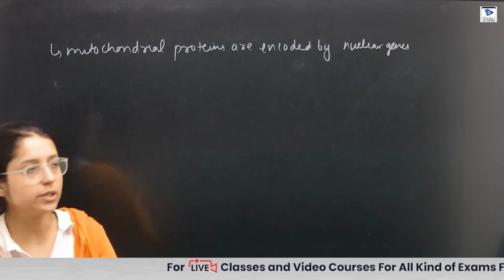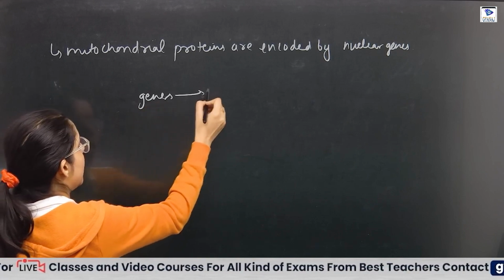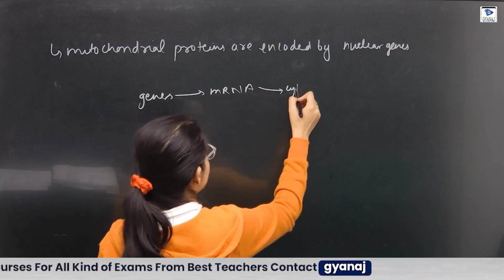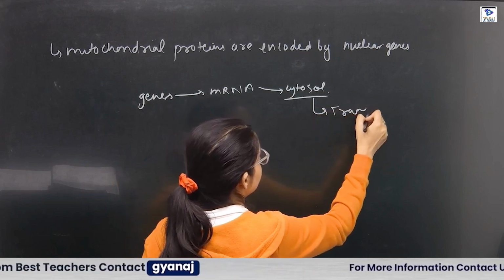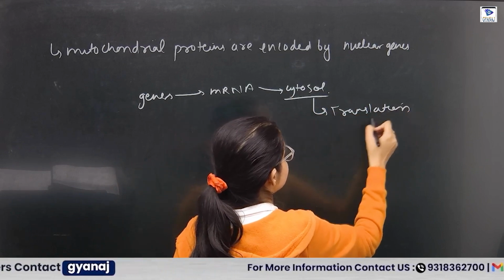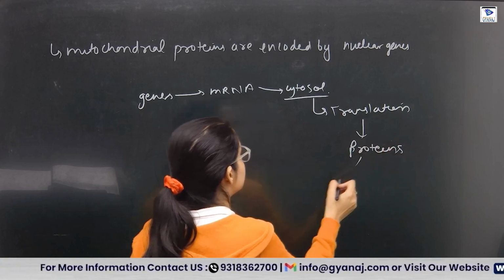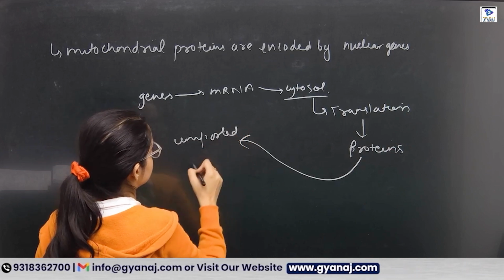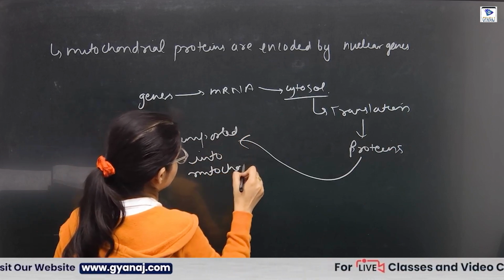The nucleus contains genes, which make mRNA. The mRNA then comes into the cytosol, where translation happens and proteins are made. And these proteins will be imported into the mitochondria.